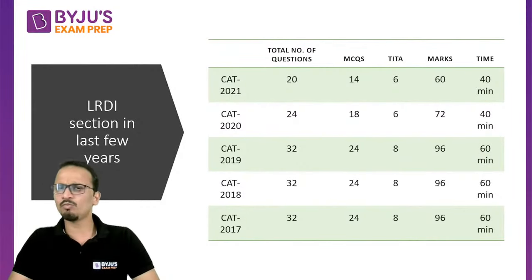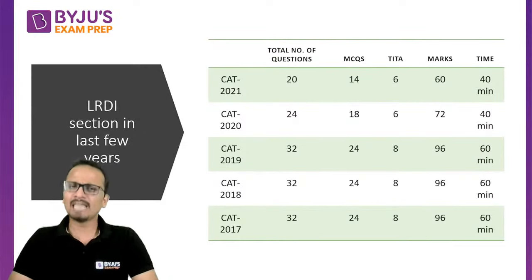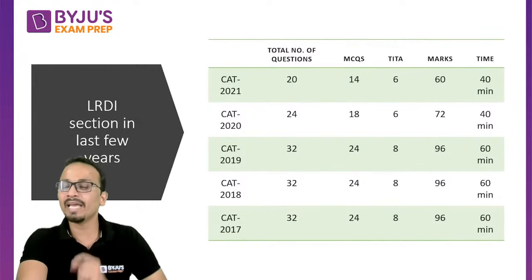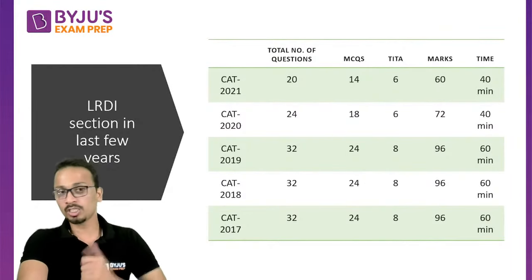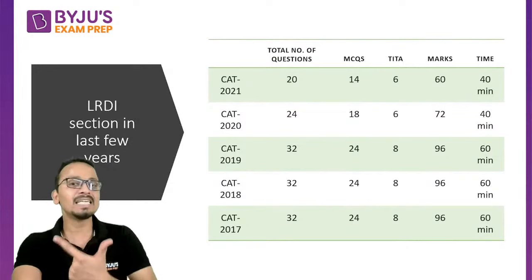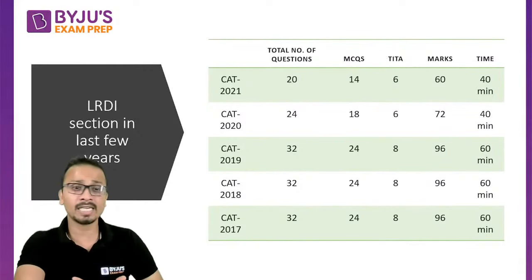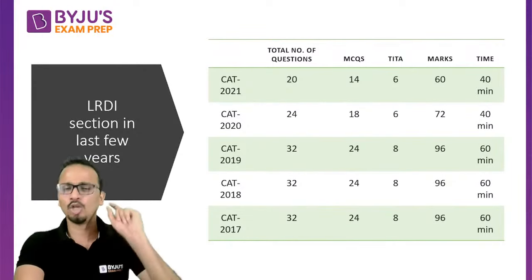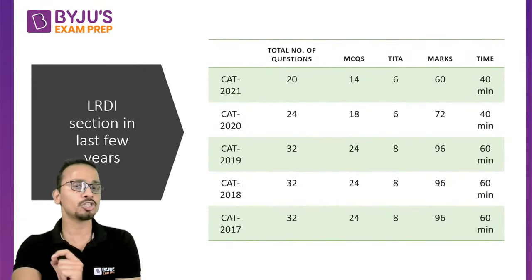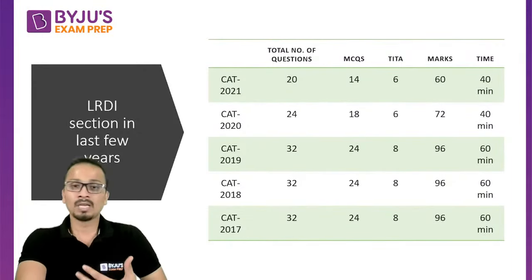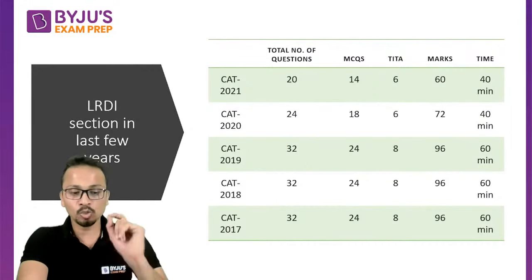So the time limit will be 40 minutes for each section and the number of questions in the LRDI section may be 20. Now, the most important fact is the breakup of these questions. Since we are talking about LR and DI, logical reasoning as well as data interpretation, it is very important to understand the breakup of logical reasoning and data interpretation questions so that we can plan our studies in a particular direction. So let's talk about that.